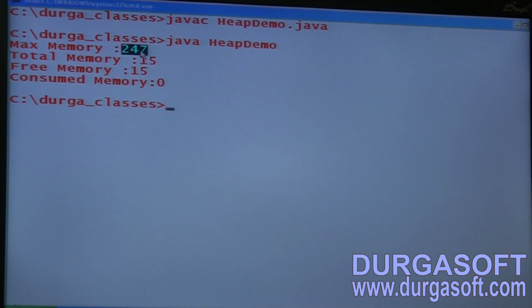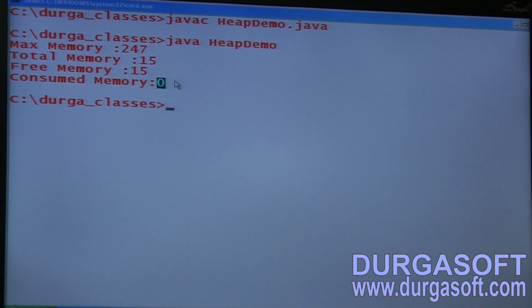Maybe internally some small variation may be there. Next, total memory is nothing but at the beginning 16 MB got assigned, actually 15 is displayed, 15.79 or something like that. Now free memory is 15 point some odd. Next, consumed memory is 0. 0 means not 0, it is 0.67 MB or something like that.